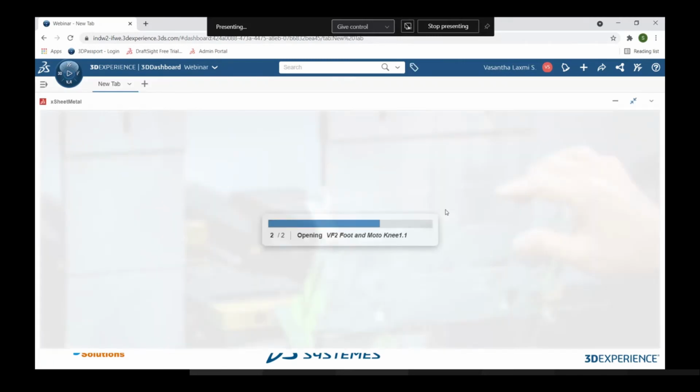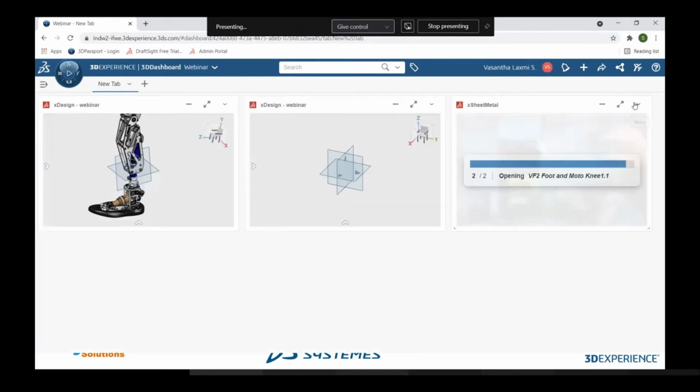So we can have another sheet metal part to be created over here with the help of a top-down assembly. So the part is being opened. In the meanwhile, let me quickly give you some knowledge about X sheet metal.